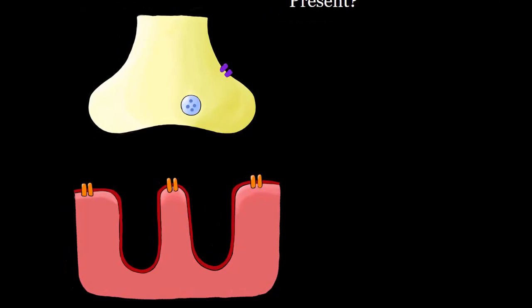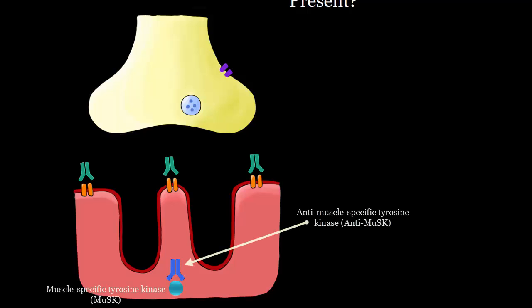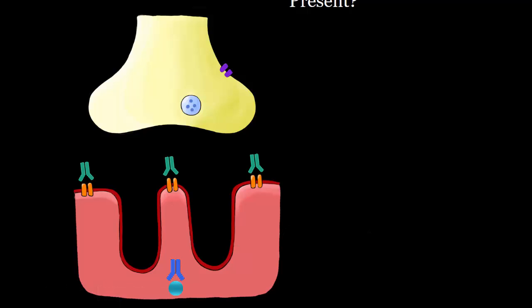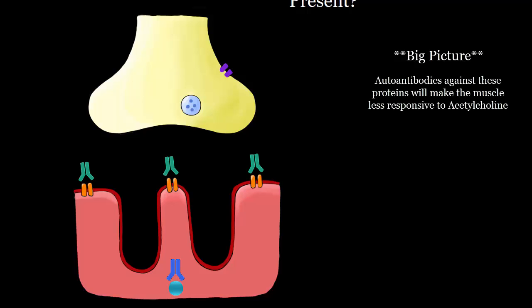So how does this disorder occur? In most cases, it is typically due to auto or self-antibodies that are directed against nicotinic acetylcholine receptors on the skeletal muscle surface. This in turn decreases the amount of the receptor in the postsynaptic membrane. In other cases, it is due to autoantibodies against muscle-specific tyrosine kinase, also known as MuSK, which is a protein within the skeletal muscle. The big picture that we should have in mind is that autoantibodies directed against these proteins will make the muscle less responsive to acetylcholine, and this is categorized as a type 2 hypersensitivity reaction.